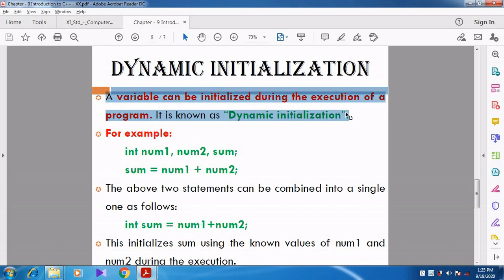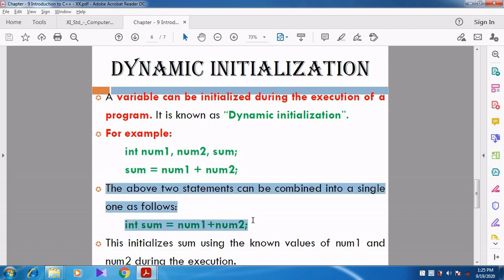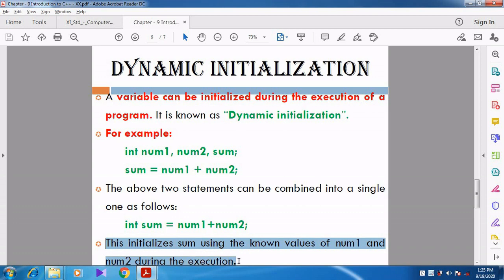When we execute the program, we give the values. For example, int num1, num2, sum. There is no value for num1 and num2; we get the values for num1 and num2 from the user. The above statements can be combined into a single statement. How? int sum = num1 + num2. So this initializes sum using the known values of num1 and num2.